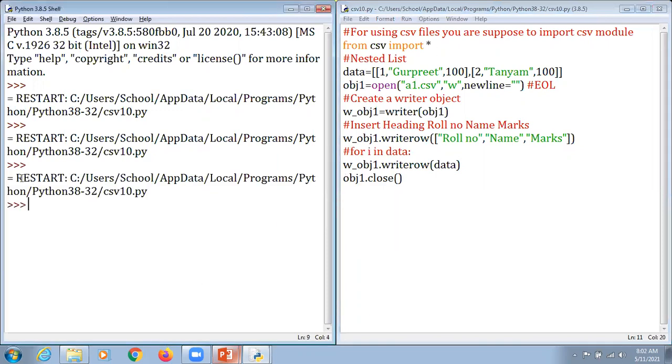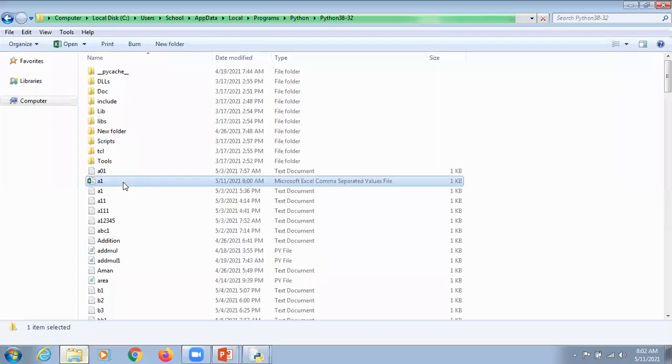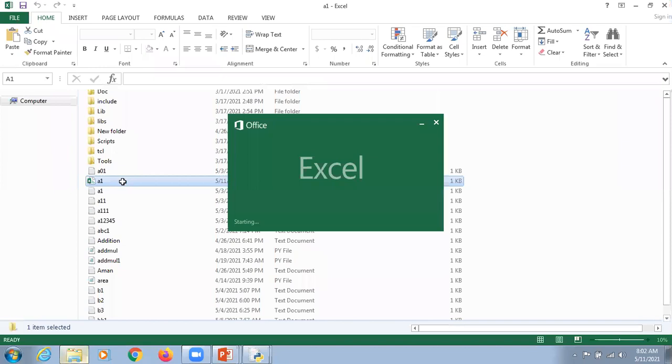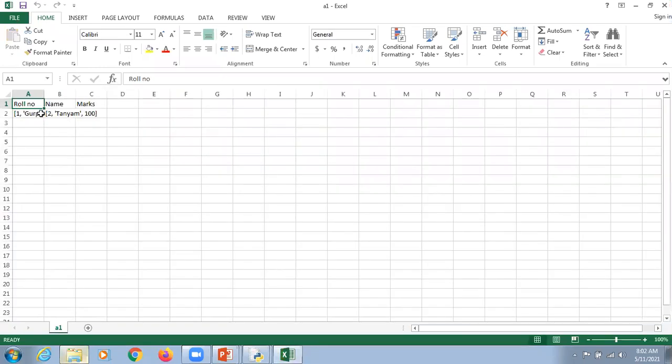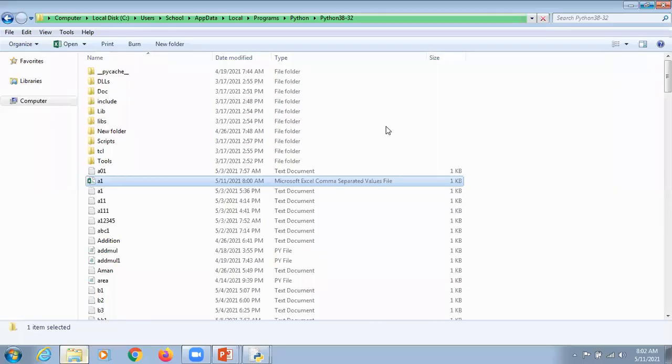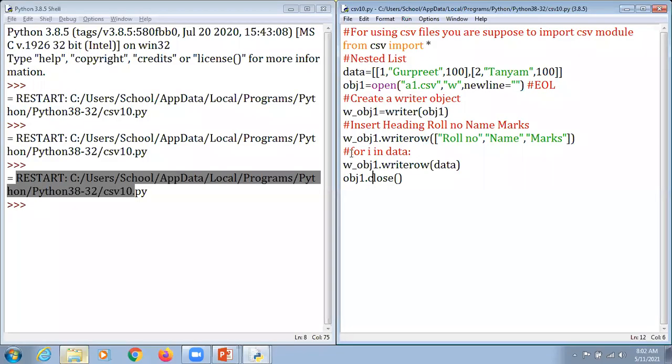So again, they run that particular program, Kushi Kheti ji. And we just open A1 here. But they are not inserting the content in an appropriate format here. What happened here is that they just insert it in a single row. So if you are having any kind of confusion while using this for loop, you can eliminate that for loop, no issues with that.